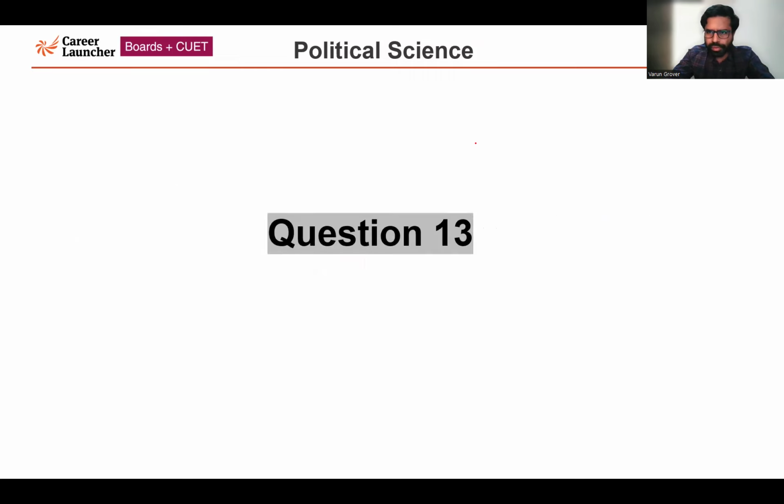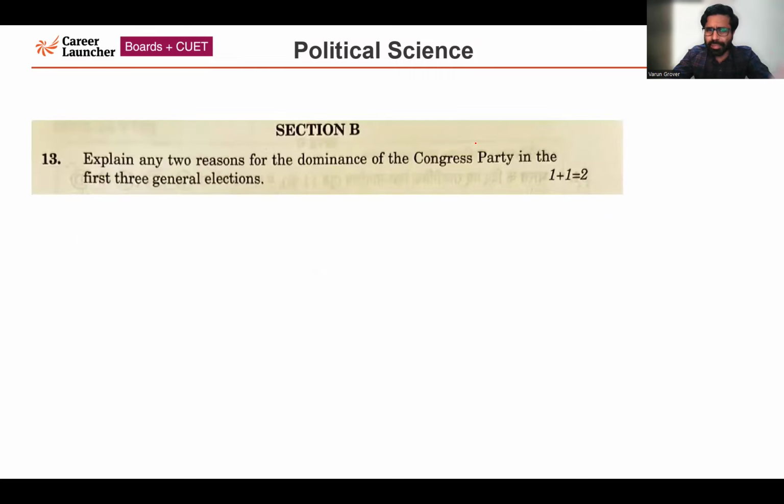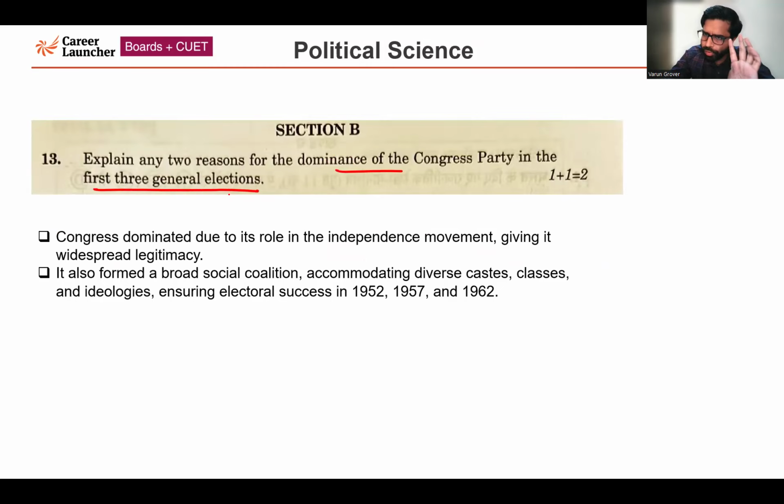Now, moving forward to the next section, section B. Question number 13. Explain any 2 reasons for the dominance of the Congress party in the first 3 general elections. The question is asking for only 2 reasons why the Congress party was dominating in the first 3 general elections. Majorly, because of its role in the independence movement.